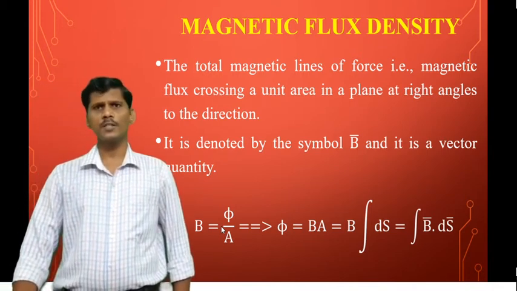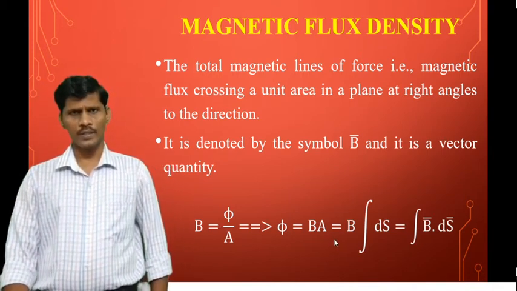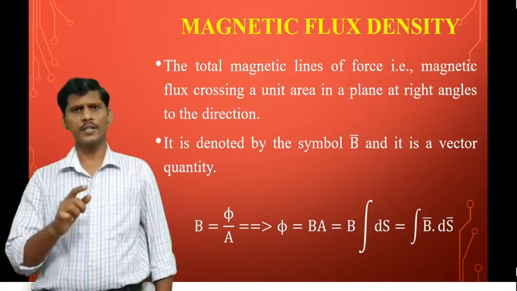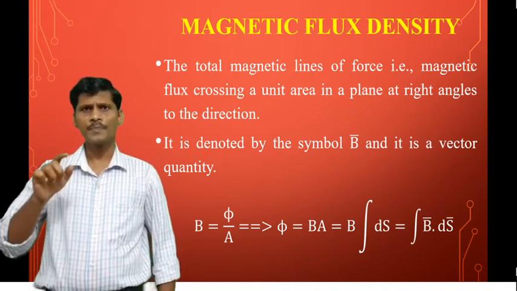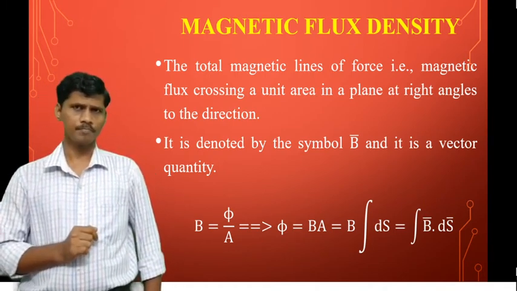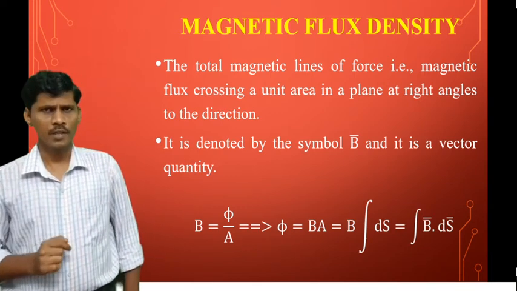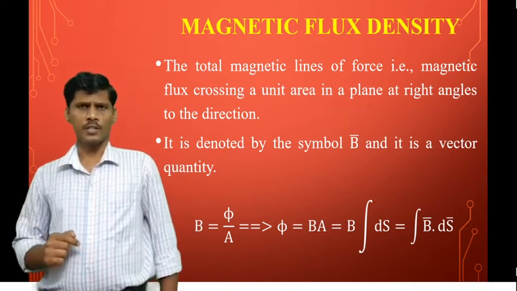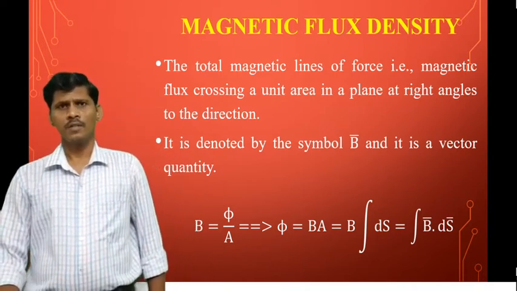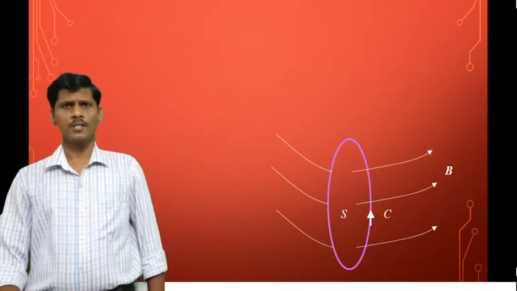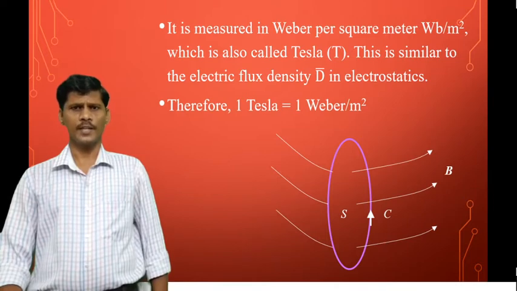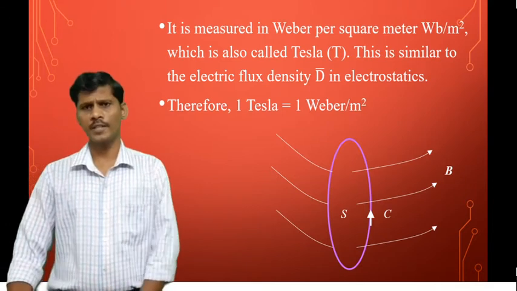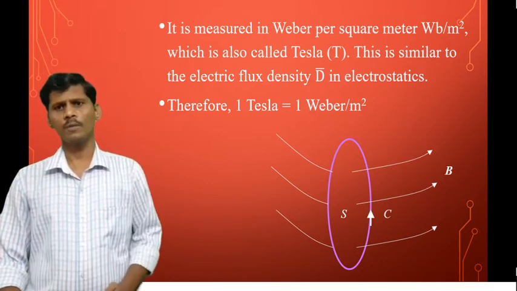Taking the cross multiplication in this equation, the magnetic flux phi is equal to B into A, where A is the surface area at right angles to the direction. That is the surface integral of B bar dot dS bar. In vector form, the magnetic flux density is B bar equal to Bn into an bar. Magnetic flux density is also measured in Tesla. 1 Tesla is equal to 1 Weber per square meter.